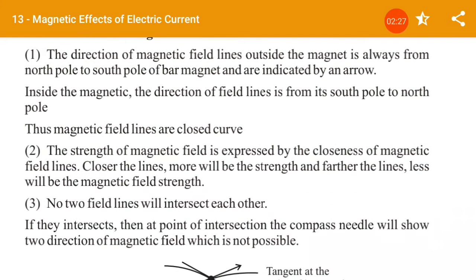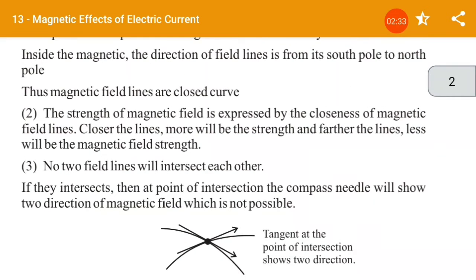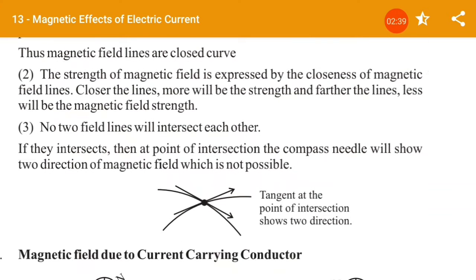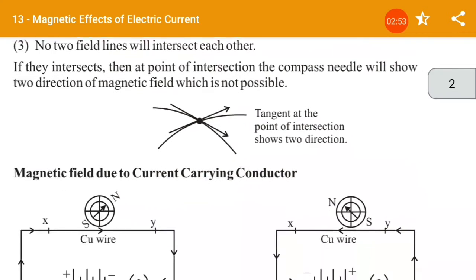The direction of the magnetic field lines is always from north pole to the south pole, and the strength of the magnetic field is expressed by the closeness of the magnetic field lines. No two field lines will intersect each other. So there will not be any intersection, there will not be any crossing. There will always be a particular distance between these magnetic field lines.